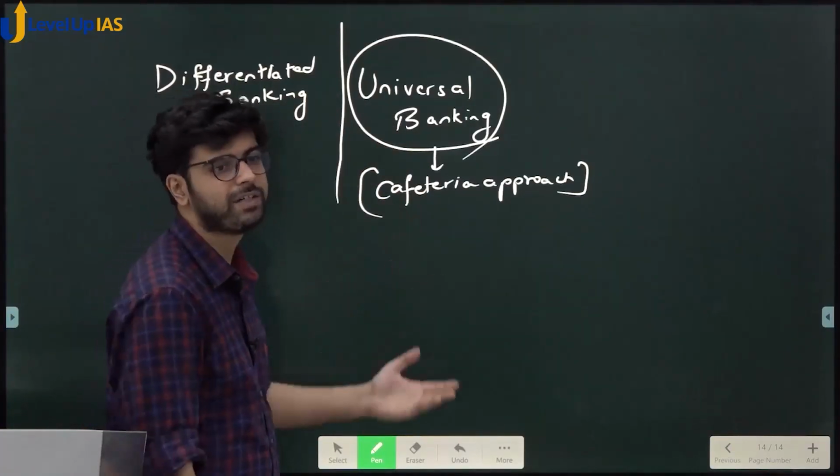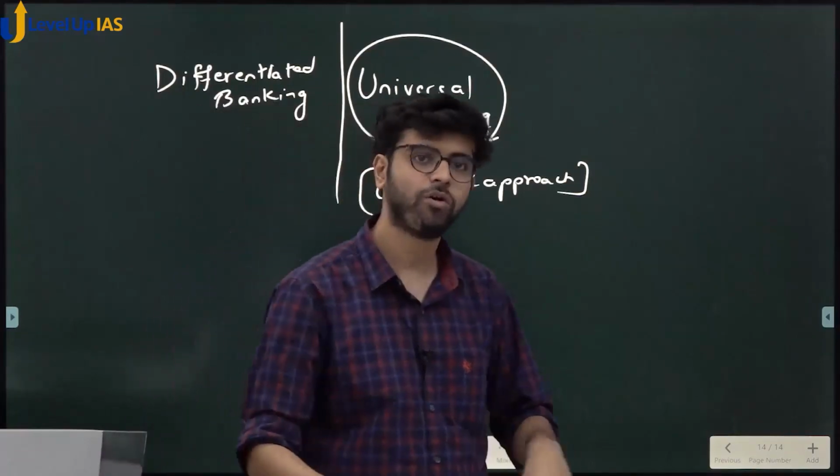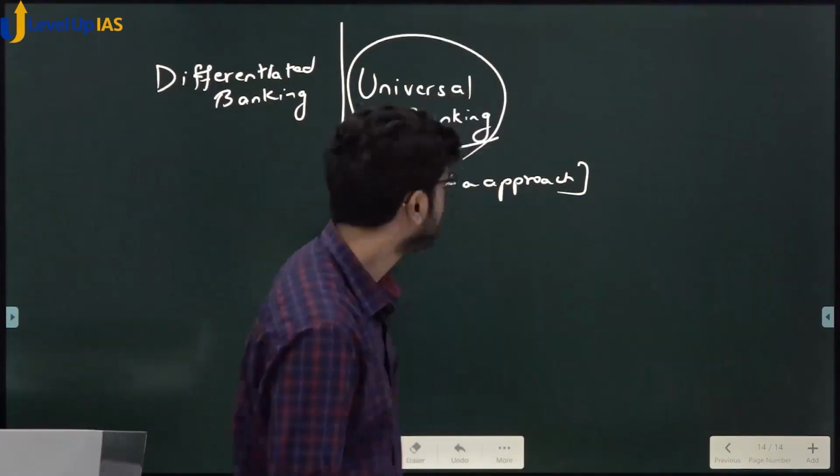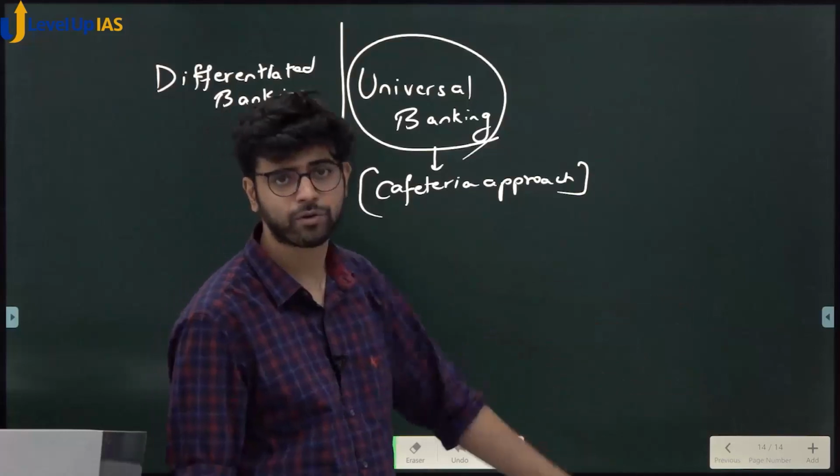In universal banking, the benefit is that one staff is giving all loans, so fewer people would be required. Here the benefit is that specialized people would go there. Yes or no?